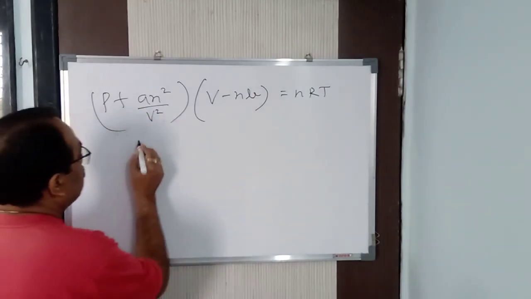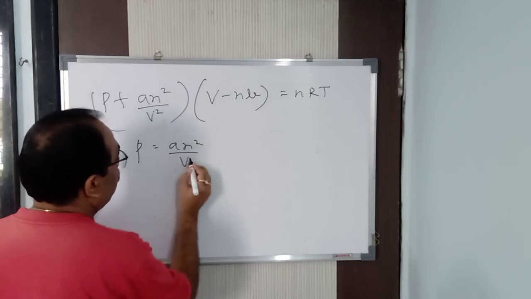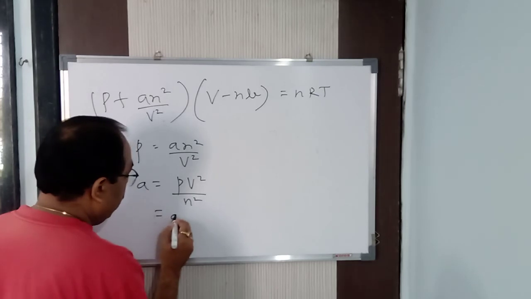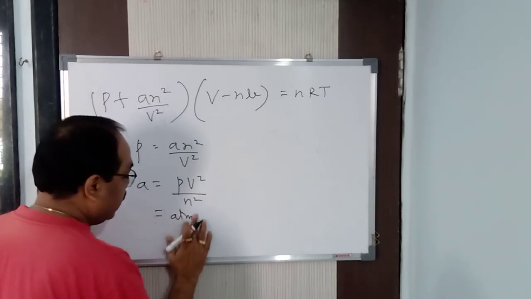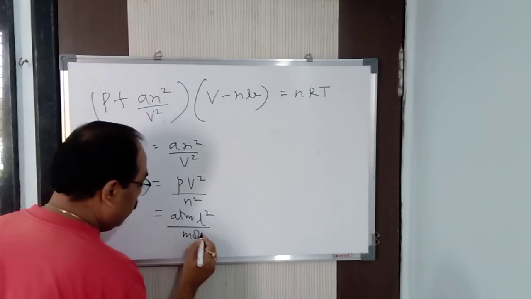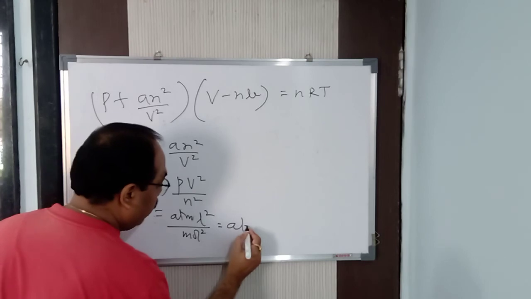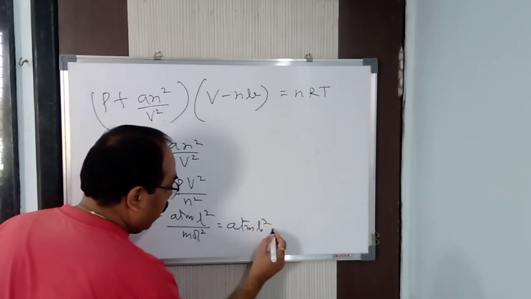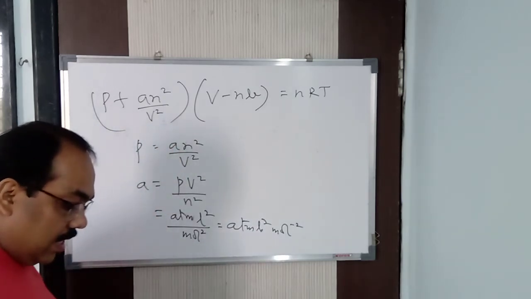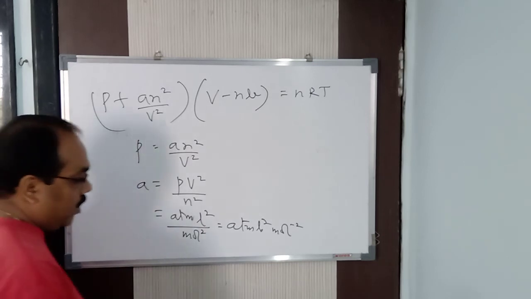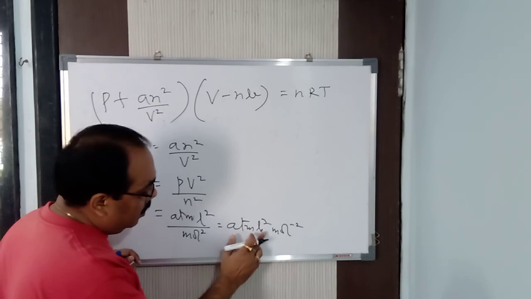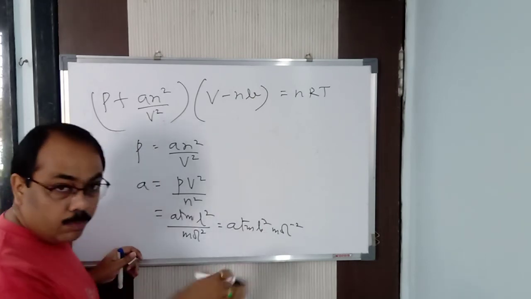Now if you ask me the unit, P is equal to a n square by V square. So a is equal to P V square by n square. P is measured in atm. Volume is measured in liter square, and the number of moles is mole square. So we can say atm liter square mole to the power minus 2. This is the unit of a. Or if pressure is in bar, then bar decimeter cube.